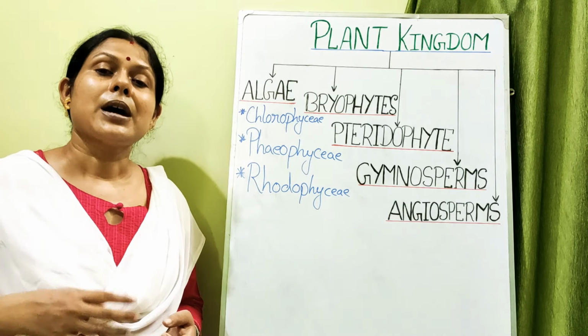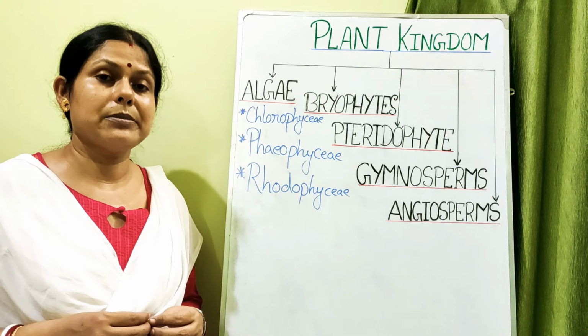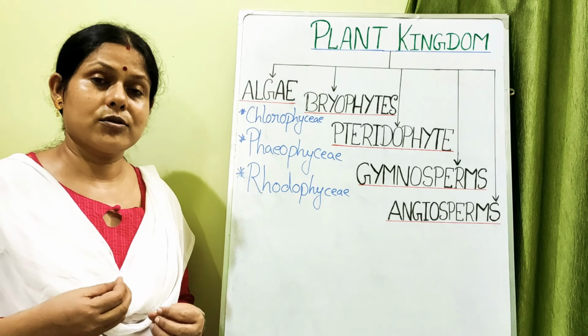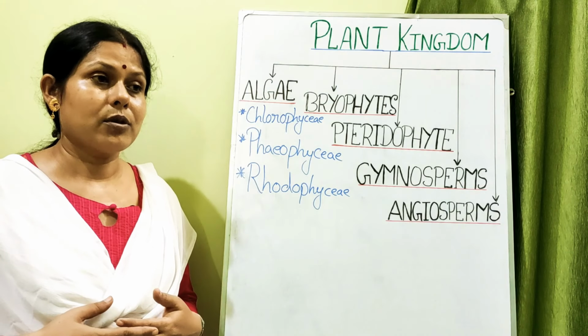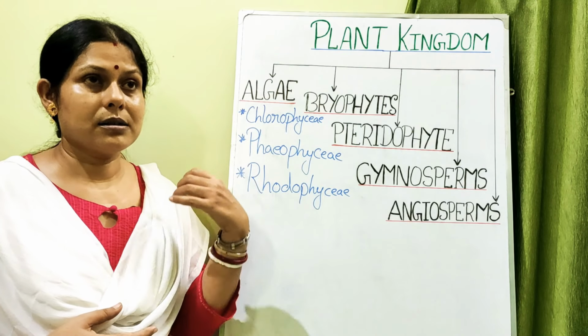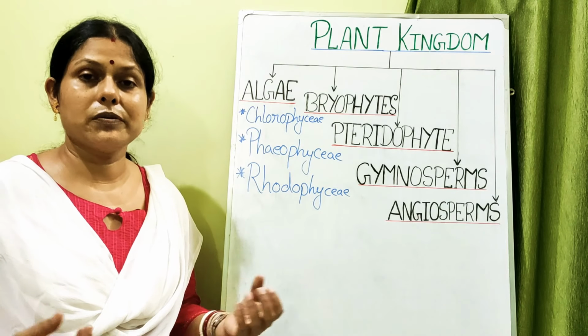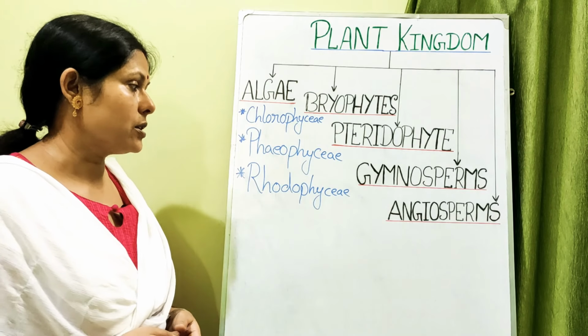As far as asexual reproduction is concerned, it generally takes place by means of zoospores. Zoospores are found in algae, and they are liberated from the zoosporangium, and when they fall onto suitable ground, they germinate to form the vegetative plant body, which is the gametophytic plant body, of course.